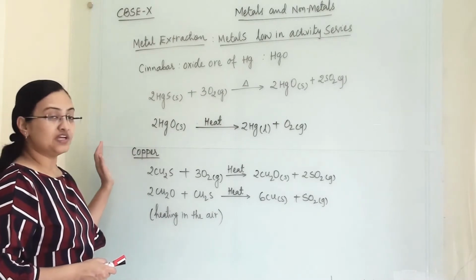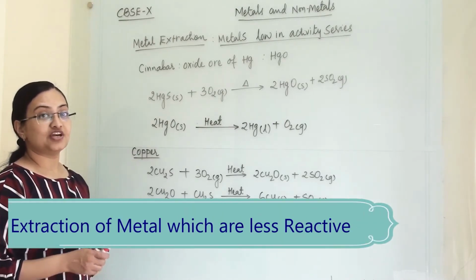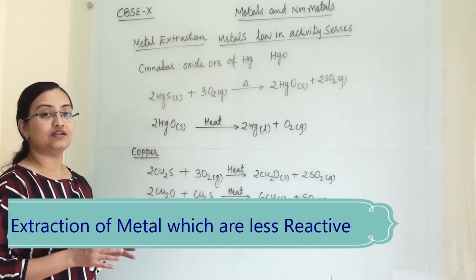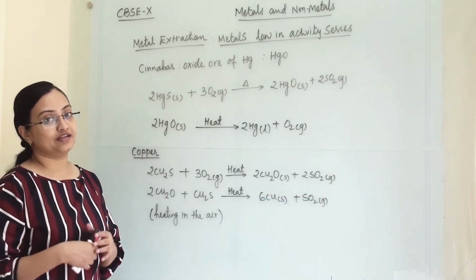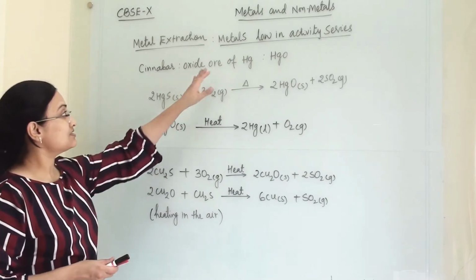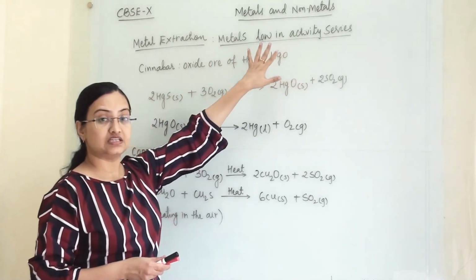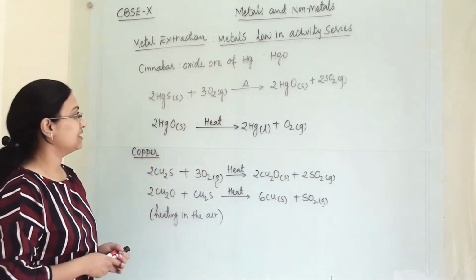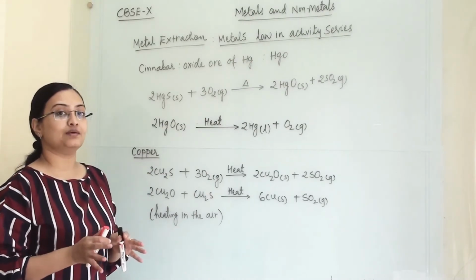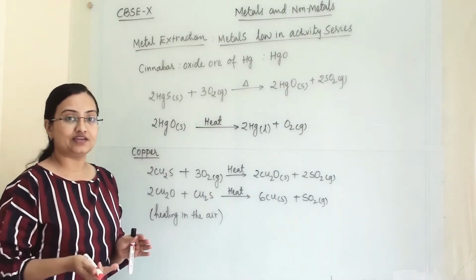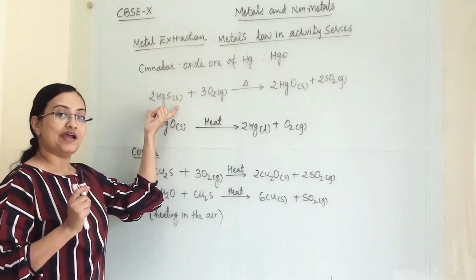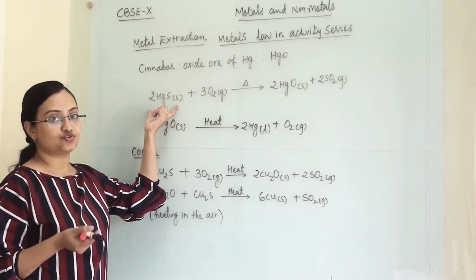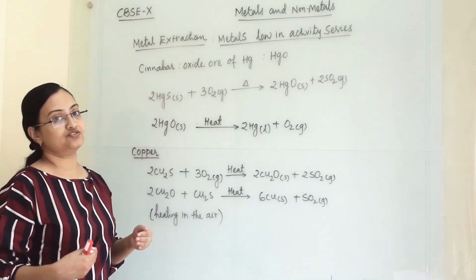So here first we are discussing the metals which are least reactive, the metals placed at the bottom of the activity series. So this is how we extract metals low in the activity series. It is not very difficult to extract them because they are not very reactive, so the bond between them and the impurity is not very strong. So we can easily extract them.